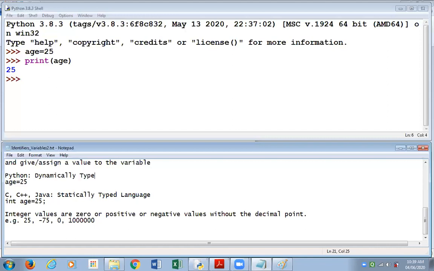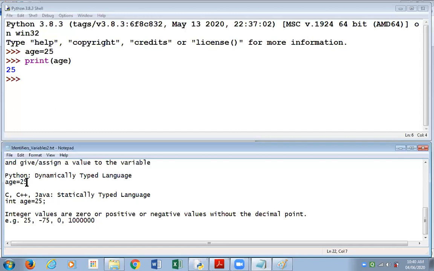dynamically typed language. We do not need to specify the type of the variable. And why is it that we don't have to specify the type? In this statement, if you see the value that I've given, 25, carefully, it is a value without a decimal point.